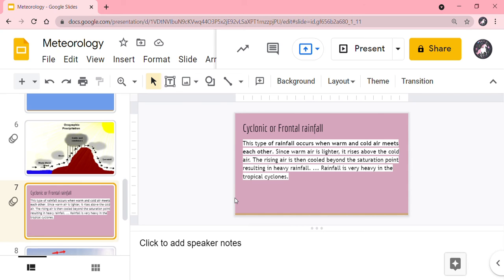Cyclonic rainfall occurs when a cold air mass meets a hot air mass. But what do we mean by air mass? For example, take a vessel of water and boil it. After some time, we observe that the space above the vessel heats up. You can even feel it, just like how you can feel if the food you are heating is hot or not. You don't need to touch it or see if it is hot or not.